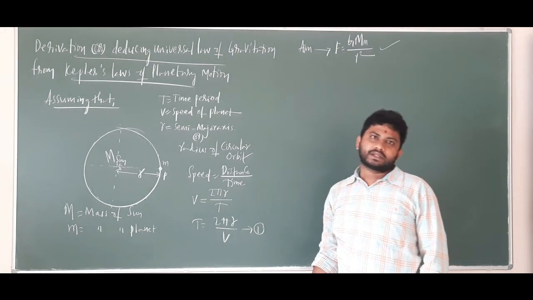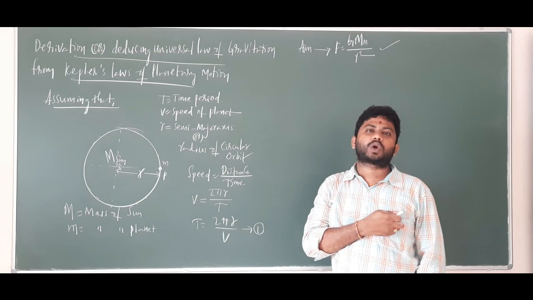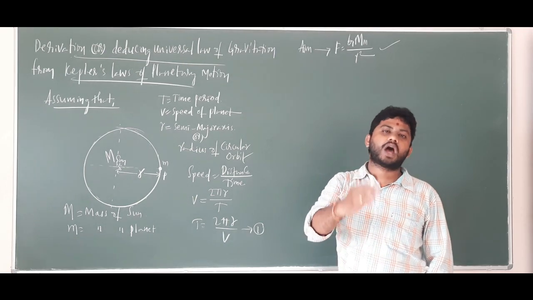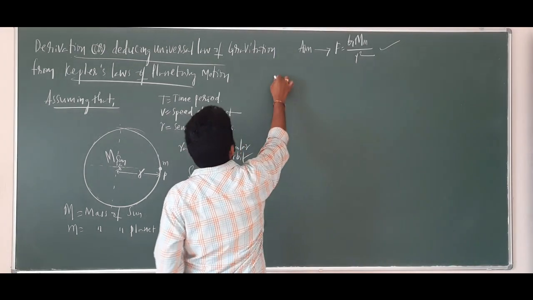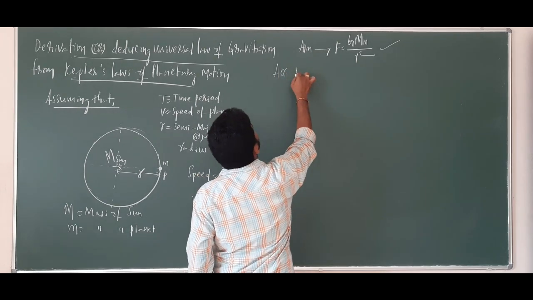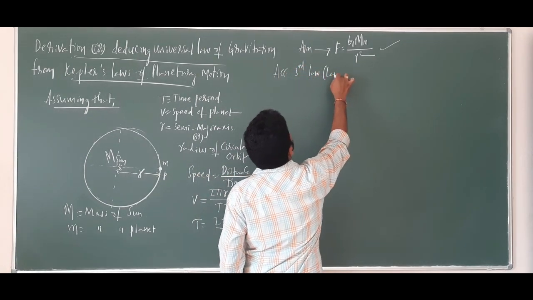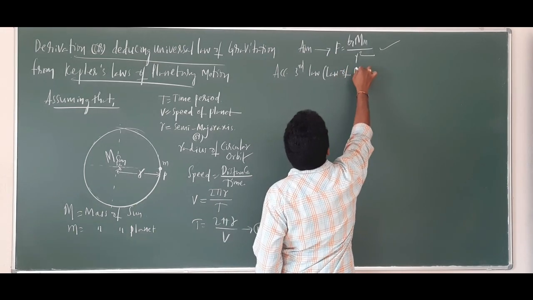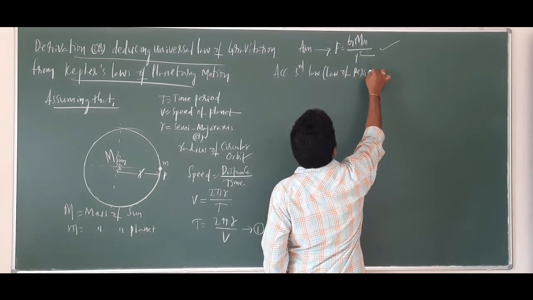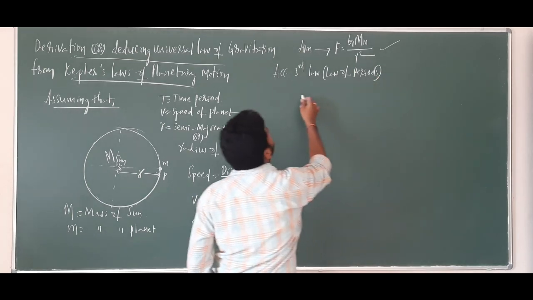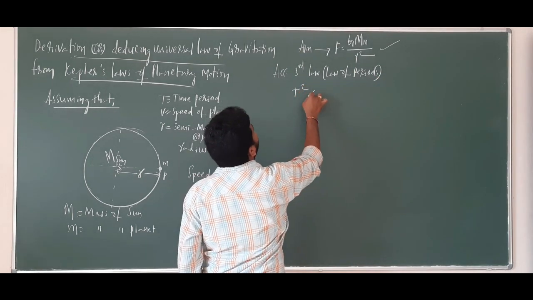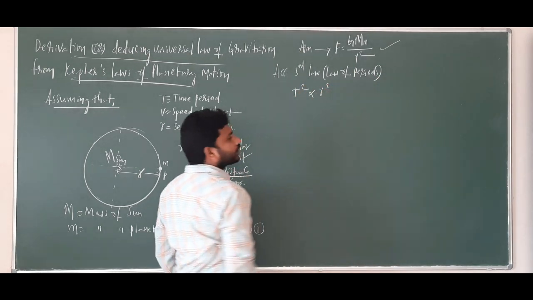Fine? Alright. Let us take the concept of Kepler's third law of motion. According to the third law, which is called the law of periods, what happens? T square is directly proportional to r cube.